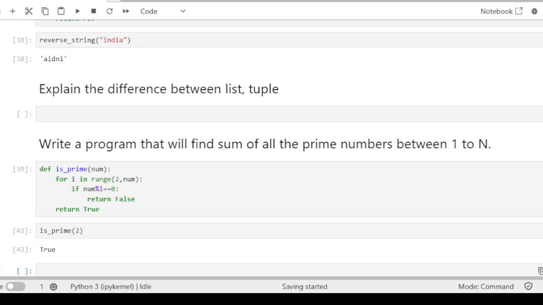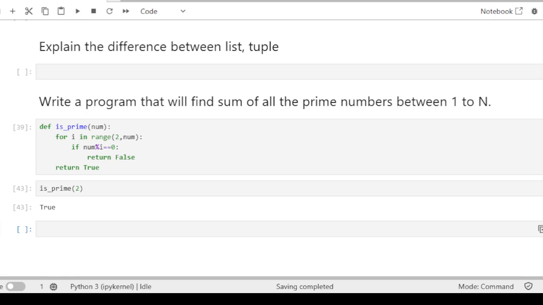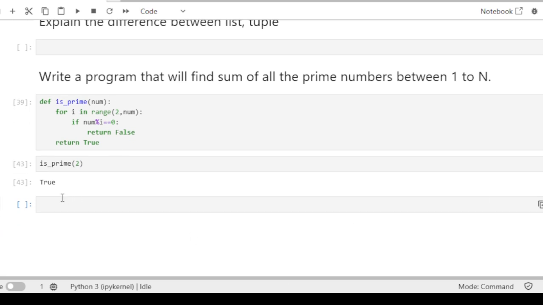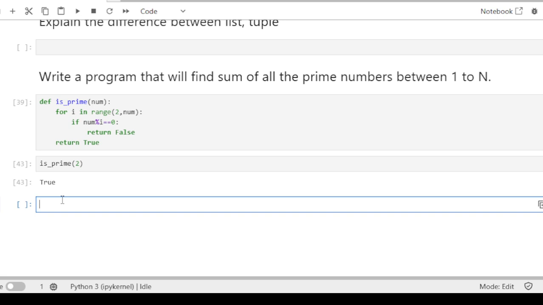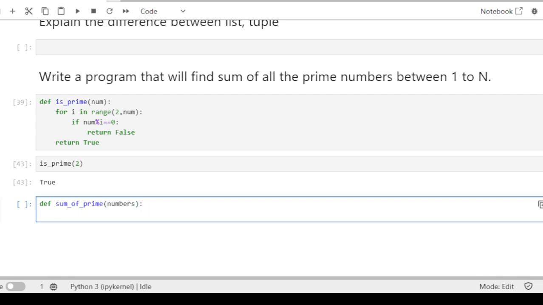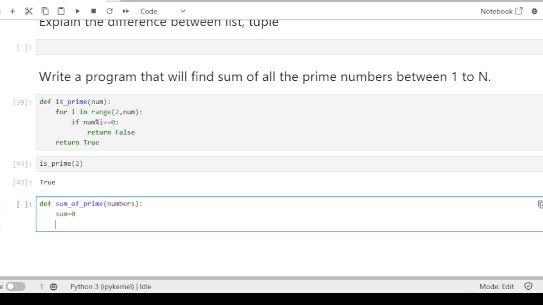Now we need to find the sum of these numbers. For that, we will create one more function, def sum_of_prime. We'll take a number from the user. Then I will create a variable sum and initialize it with 0.